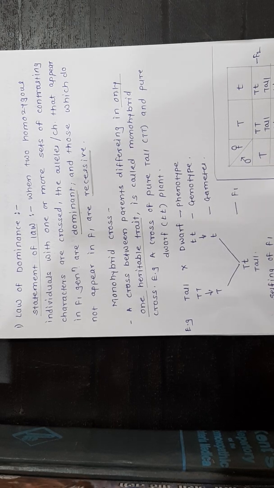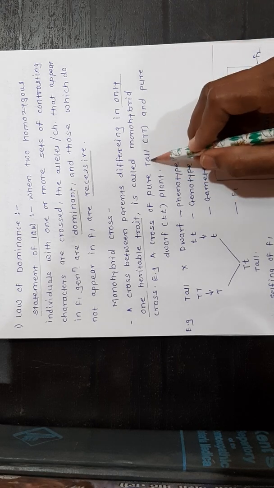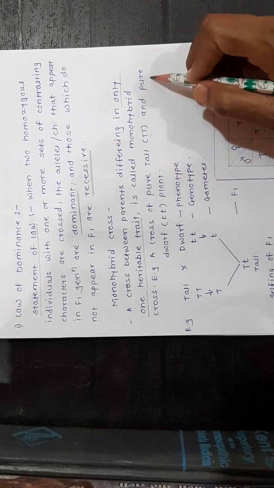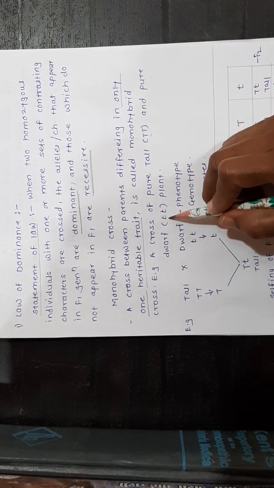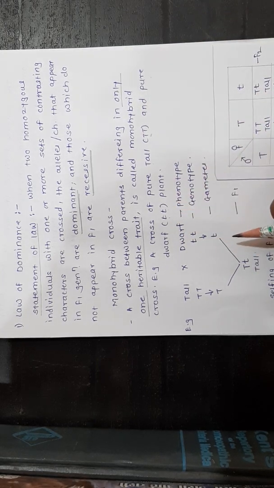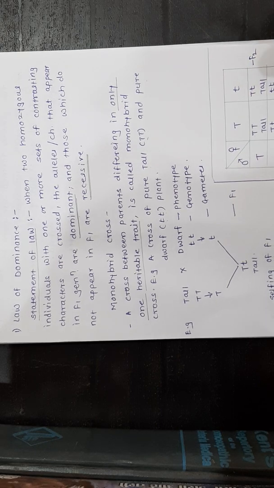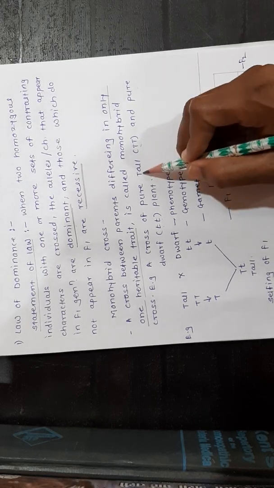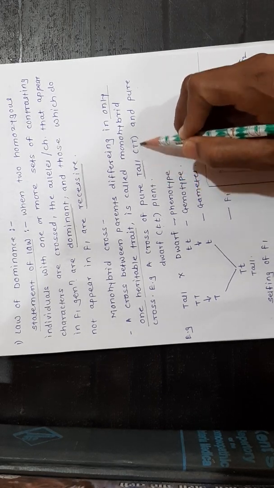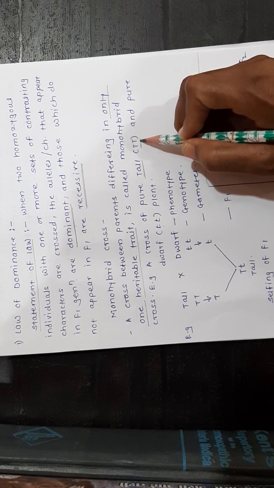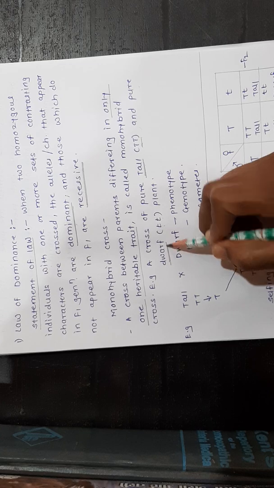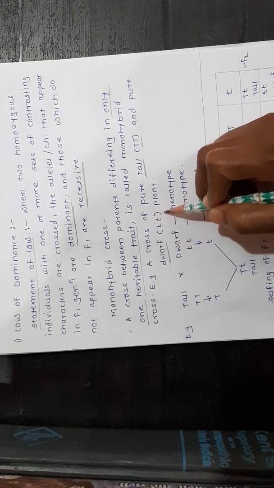We may take a pure tall plant with genotype capital T, capital T, and a pure dwarf plant with genotype small t, small t. You are familiar with the definitions of phenotype and genotype. Once again, tall is a phenotype and capital T is the genotype. Same as dwarf is a phenotype and small t is the genotype.